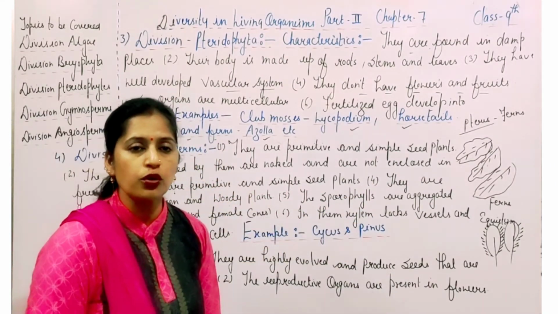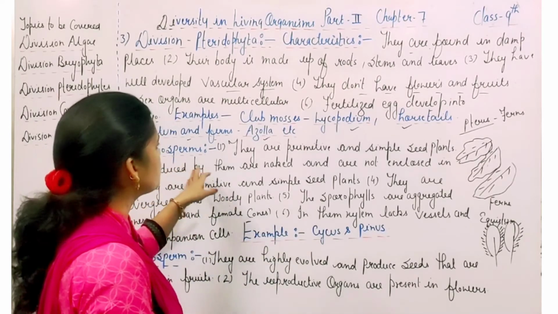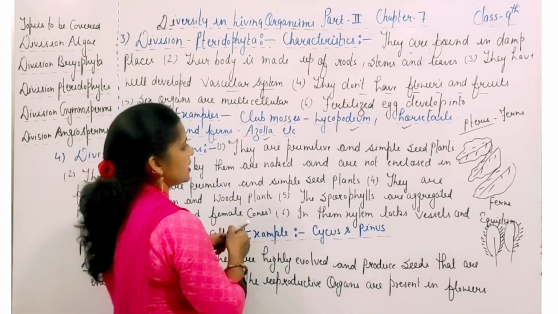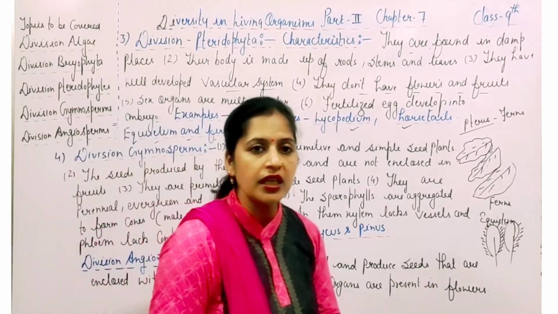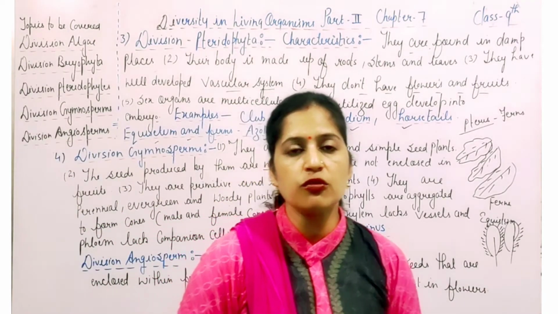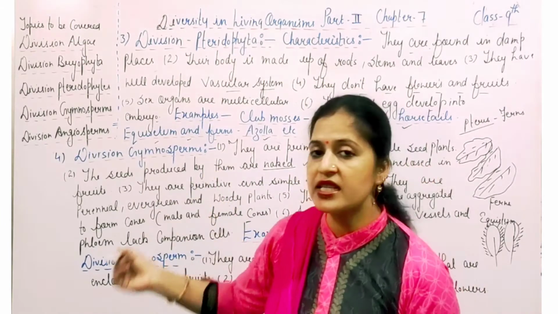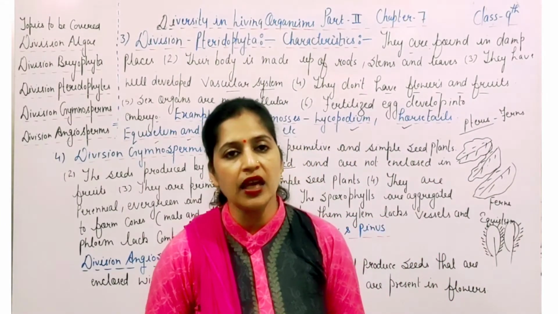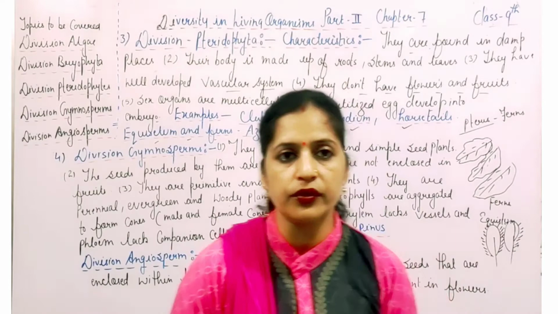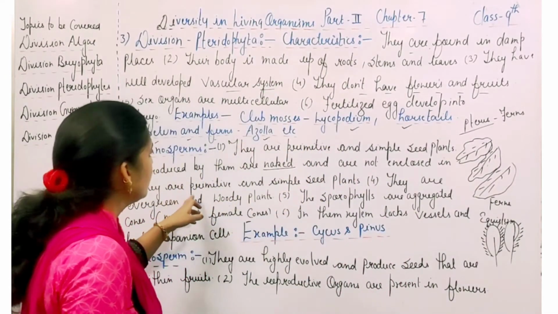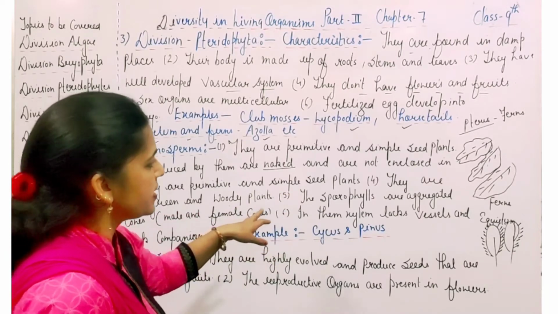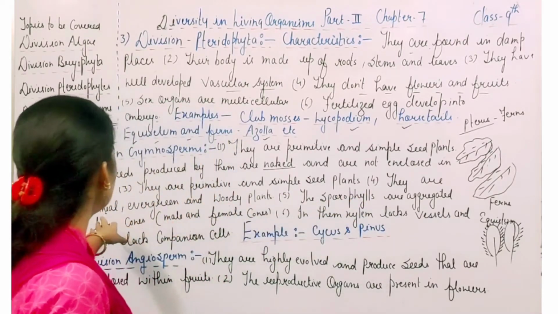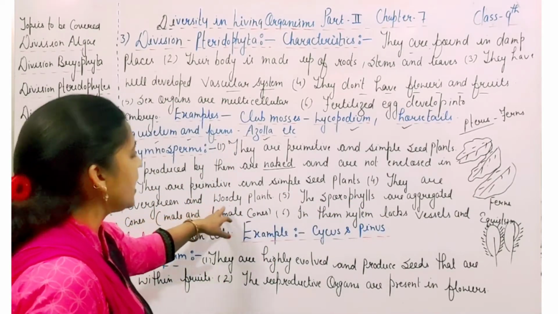The seeds produced in division Gymnosperms, वो seeds कैसे होते हैं? The seeds are naked and are not enclosed in the fruits. इनके जो seeds होते हैं division Gymnosperms के, वो naked होते हैं and they are not enclosed in any type of the fruits. They are primitive and simple seed plants. They are perennial, evergreen and woody plants.